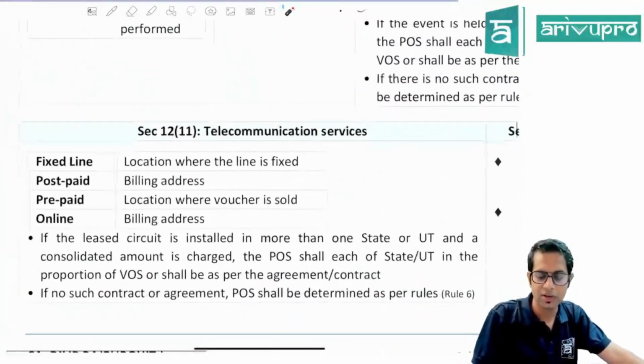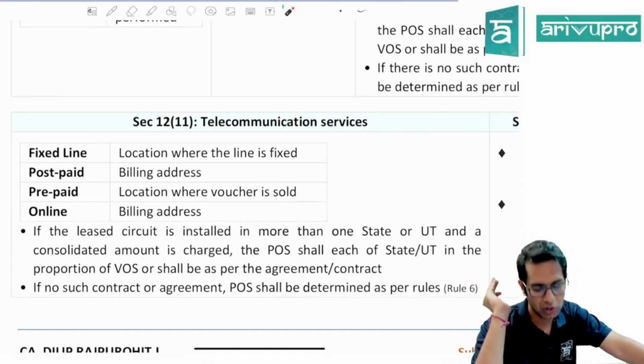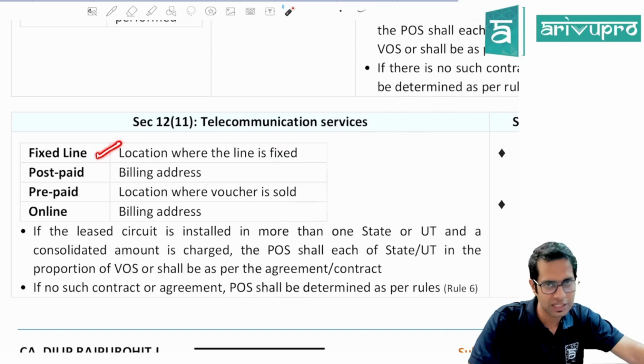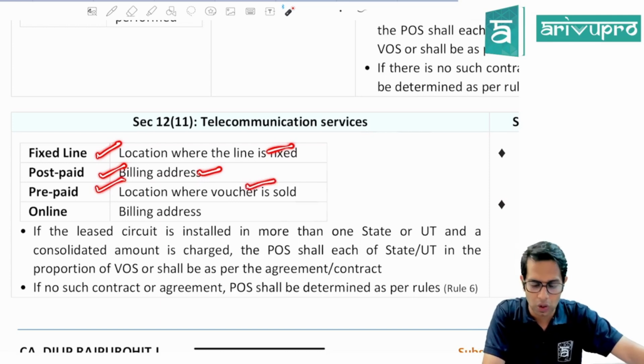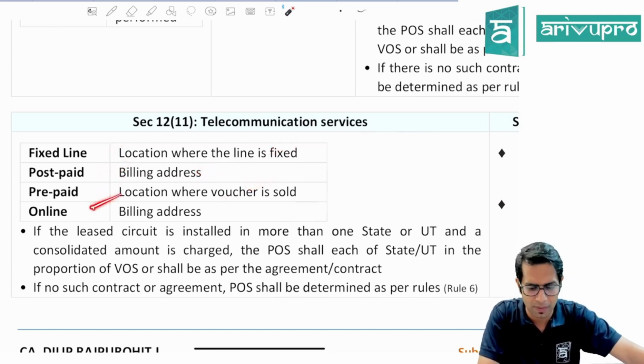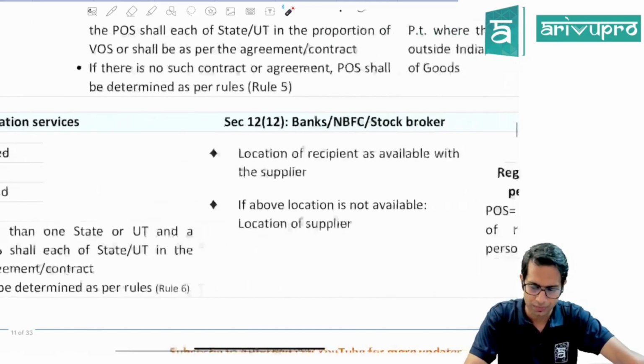Next, section 12 subsection 11, place of supply of service in case of telecommunication services. If it is with respect to fixed line services, location where it is fixed. If it is postpaid, billing address. Prepaid, whatever is location of the person who is selling the voucher, which is nothing but location of supplier. And in case of online, whatever billing address is provided by you.